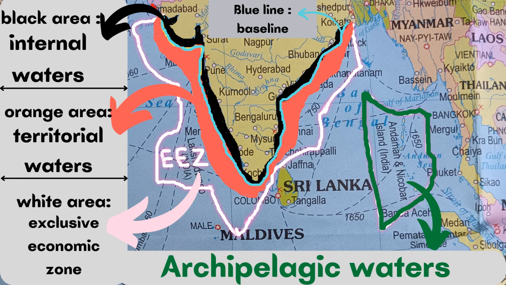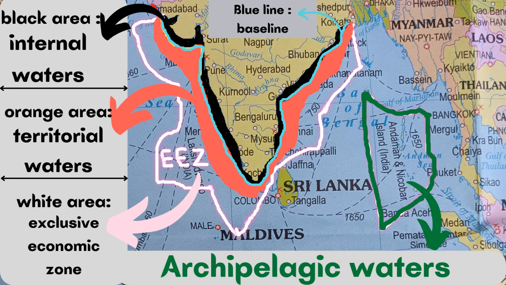Here in this image you can see the area of exclusive economic zone. These are basically those water areas where coastal nations have authority over natural resources, like other countries cannot do commercial fishing in Indian exclusive economic zones. These exclusive economic zones and territorial waters boundaries are measured from a baseline which divides internal water and territorial water.